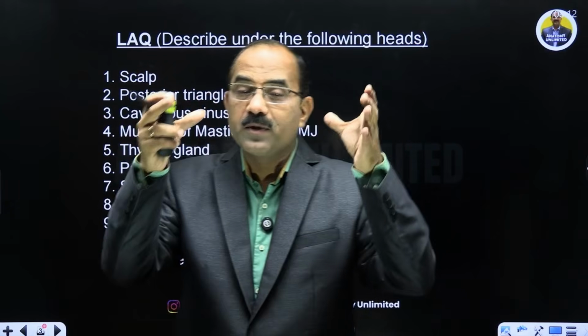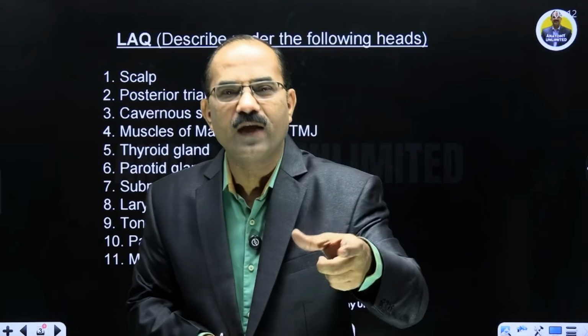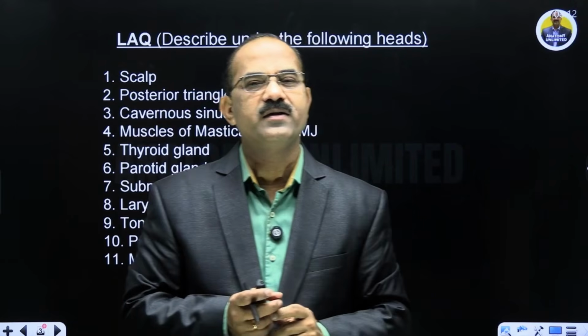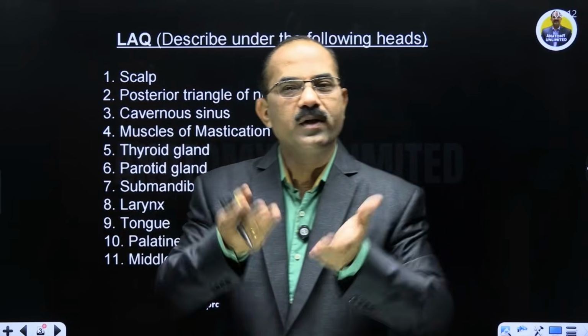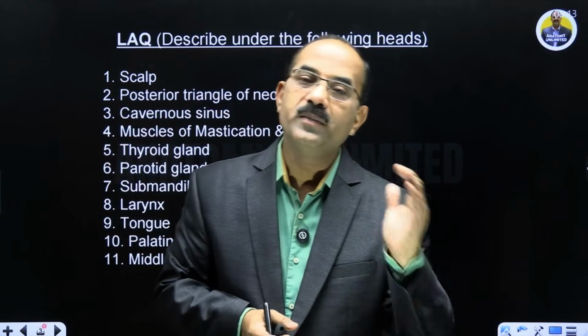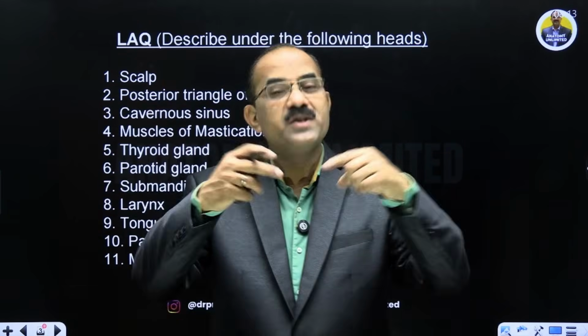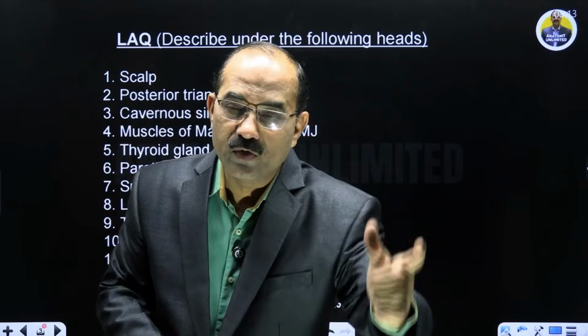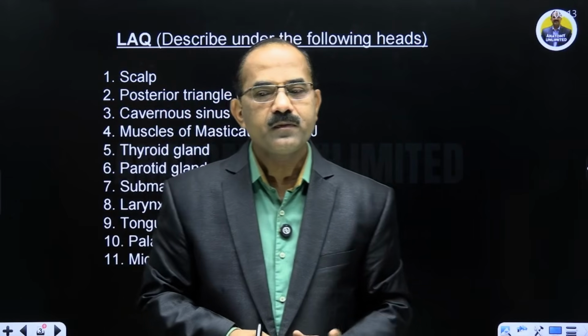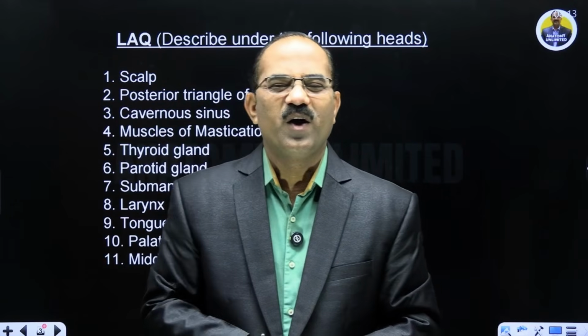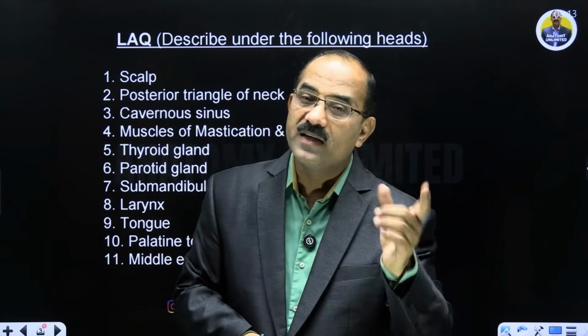Then you have to describe about the cavernous sinus, the extent of cavernous sinus, the location of cavernous sinus, the relations in the lateral wall, in the floor, in the roof, and the medial wall of the cavernous sinus. And then you have to write about the tributaries of the cavernous sinus. ये tributary short note भी आता है, MCQs भी आते हैं. The draining channels of the cavernous sinus. And finally, the clinical application.